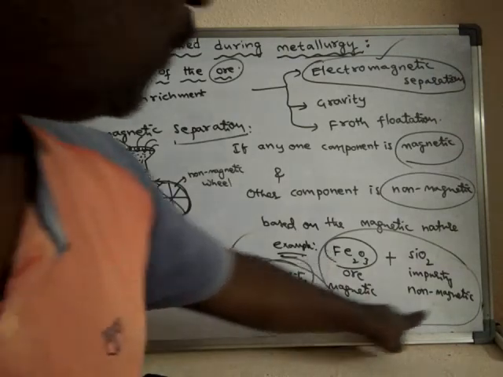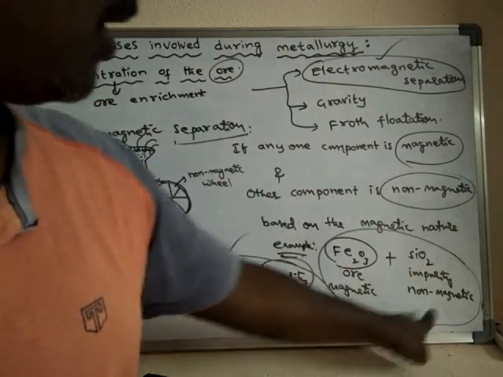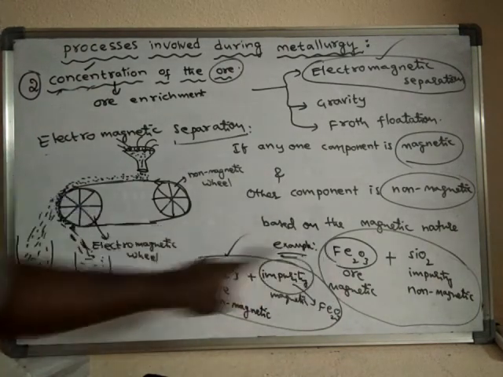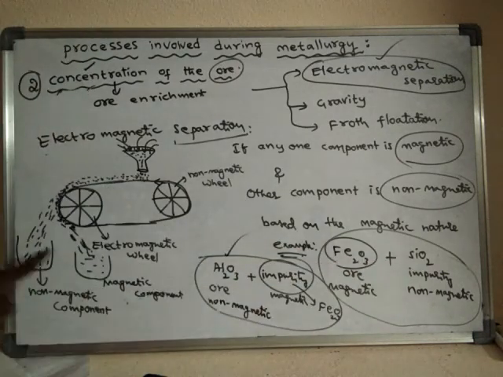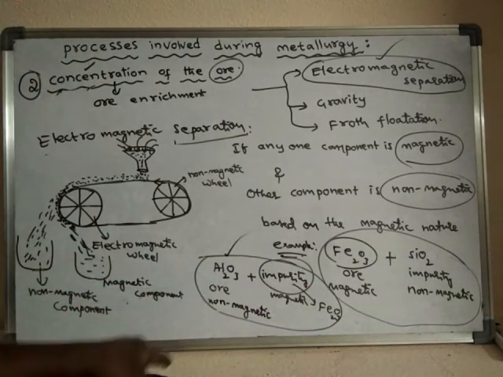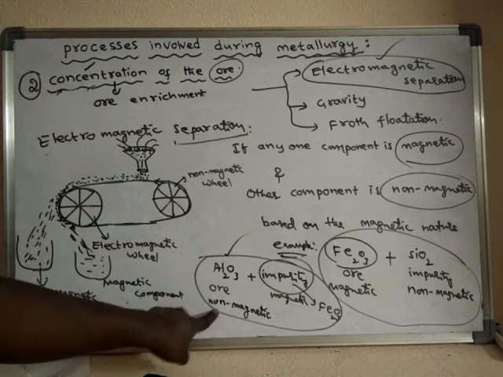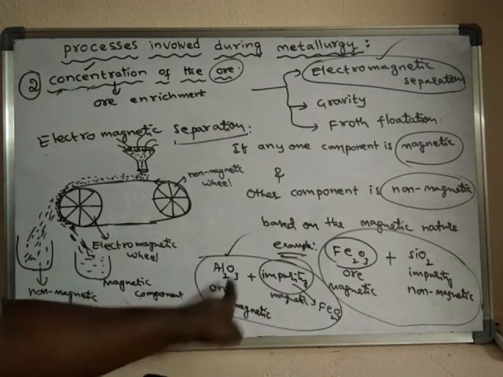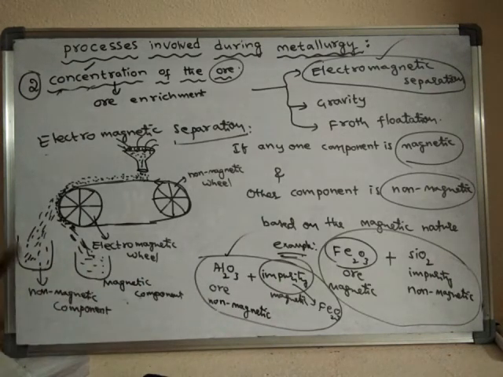If you take this pulverized ore, what do we get here? This ore is separated here and silica is separated here. Silica is collected here and ore is collected here. Suppose you use this one, where the ore is non-magnetic and the impurity is magnetic. In that case, what happens? Ore is collected here and impurity is collected here. That means the ore is separated from the impurity.